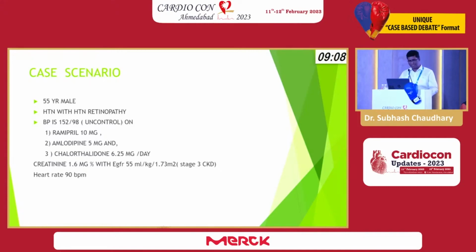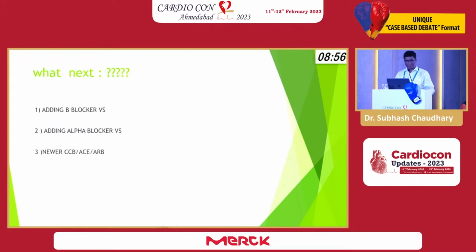So basically, the patient has uncontrolled hypertension on first line drugs, with CKD and a higher heart rate. So what is the next step? Either adding a beta blocker, or adding an alpha blocker, or a newer CCB, ACE inhibitor or ARB. In this case, I will prefer adding the beta blocker.